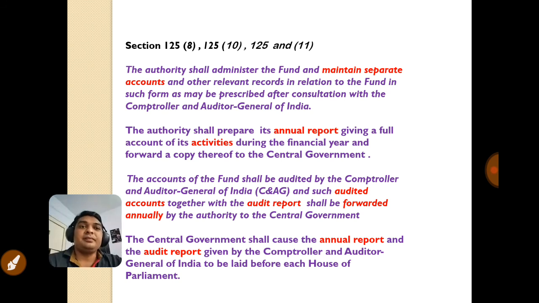So this is something about the Investor Education and Protection Fund.